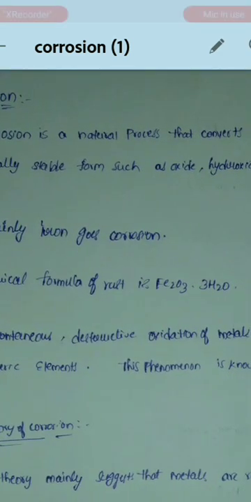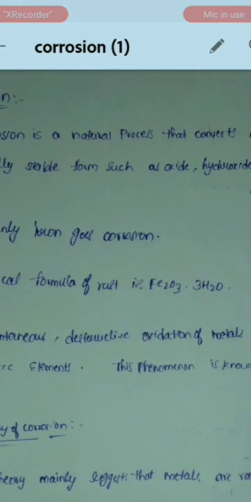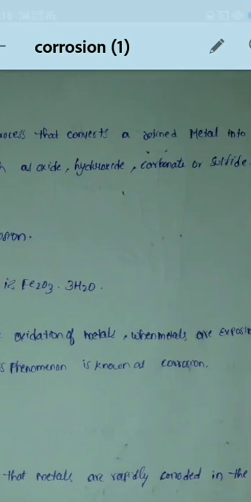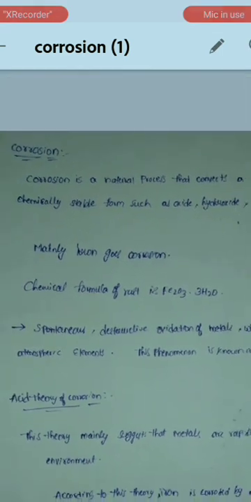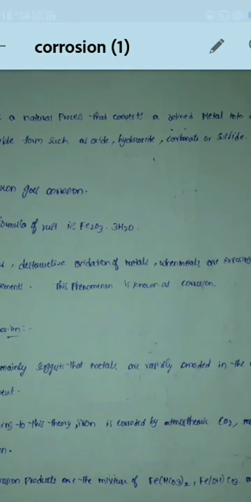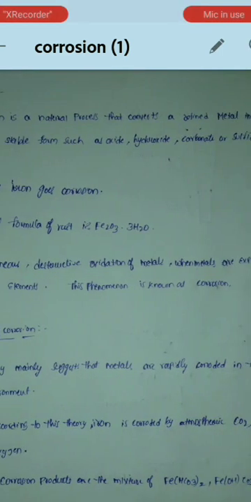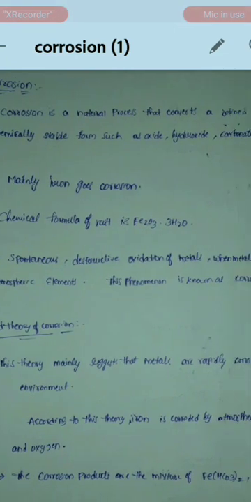Corrosion is defined as a natural process that converts a refined metal into a more chemically stable form, such as oxide, hydrate, carbonate or sulfide. Mainly, iron goes through oxidation, which means corrosion. Corrosion is also defined as oxidation. The chemical formula of rust is Fe2O3.3H2O.